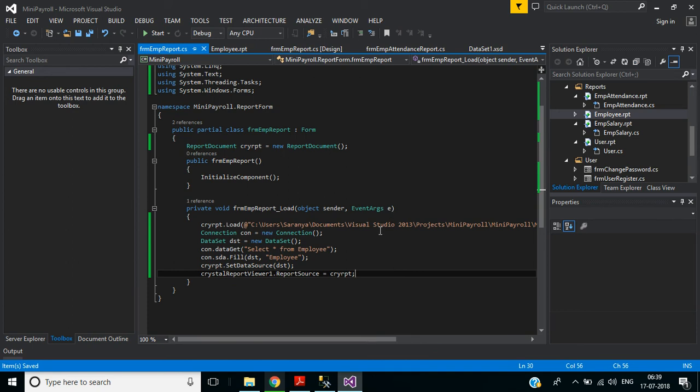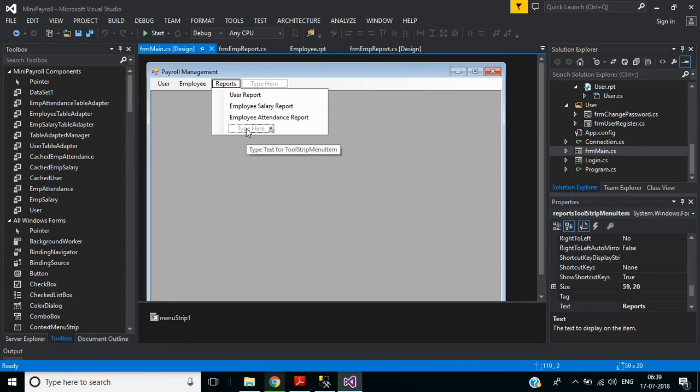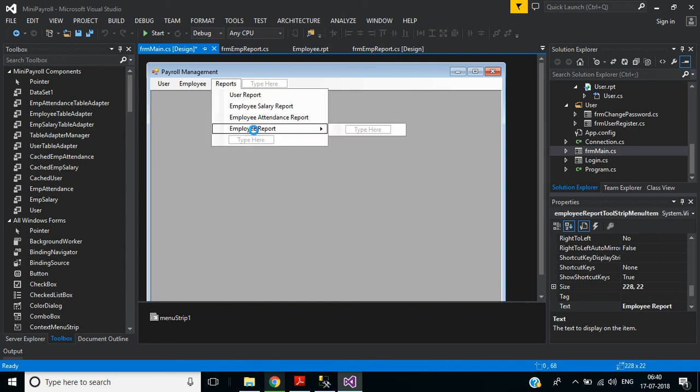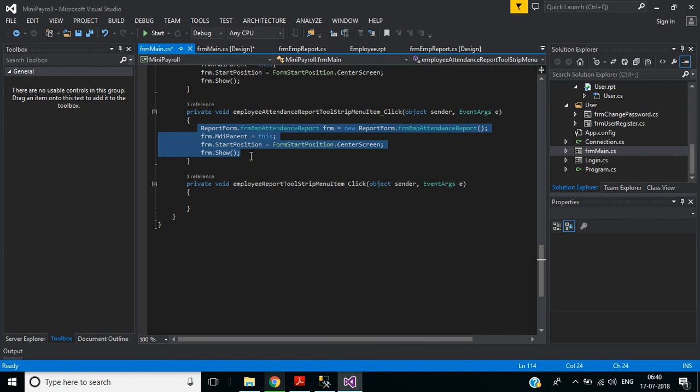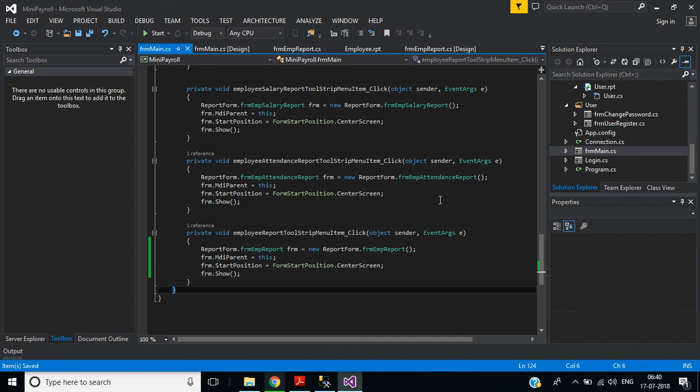Okay, save this. We created this form employee report. We have to call this from form main. Okay, go to main form. Here under reports we have to add employee report. Double click this one, copy the code block and pasting here. Yeah, form name is form emp report. Okay, copy this one and pasting here. Save this. Now it will work.